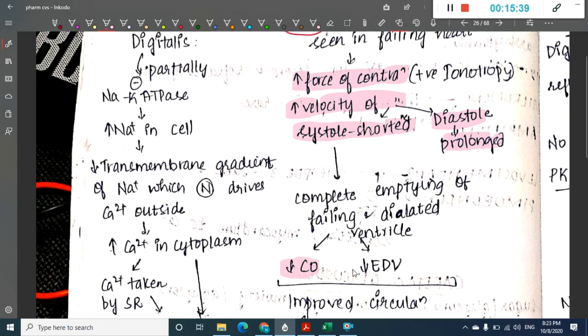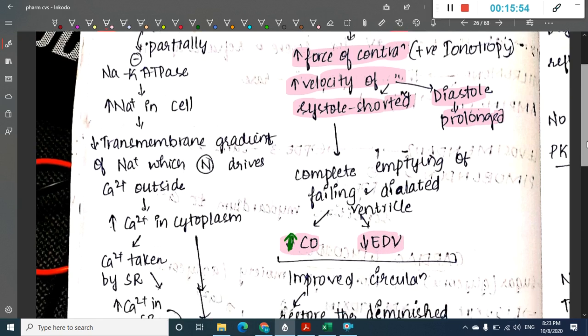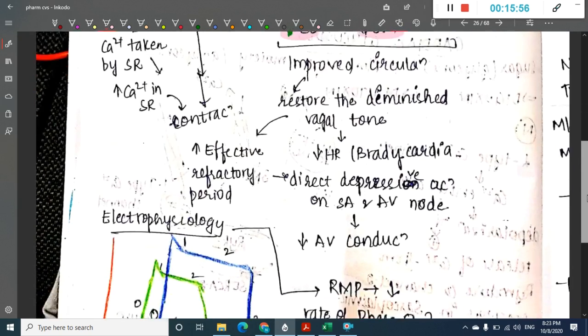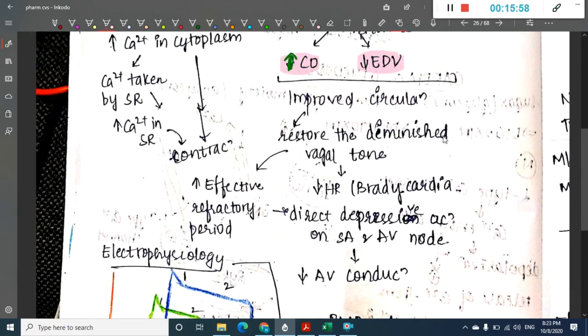As a result there will be increased cardiac output and decreased end diastolic volume, and as a result there will be improved circulation. Because of this improved circulation, the vagal tone is restored.